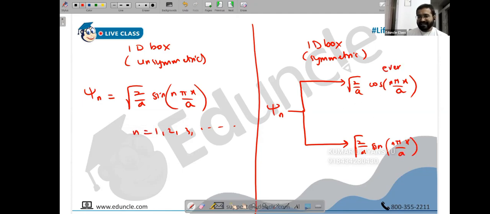But you have to remember, cos is even, so it is valid for odd. I think this is how you can remember forever, so you are not confused. Remember it's opposite. Since cos is an even function, it is valid for only odd quantum numbers. This is valid for 1, 3, 5 quantum numbers. And since sine is an odd function, this is valid for 2, 4, 6 quantum numbers, even quantum numbers.